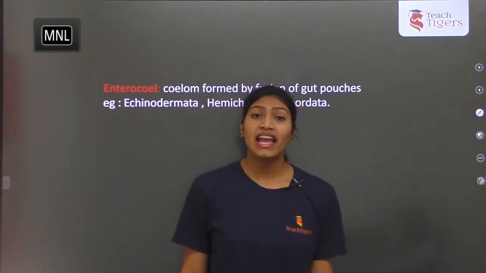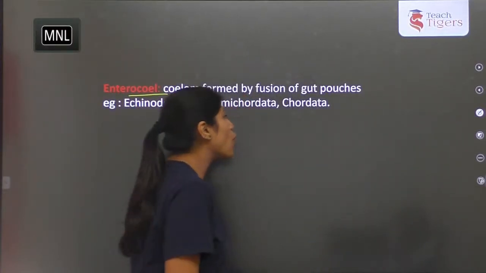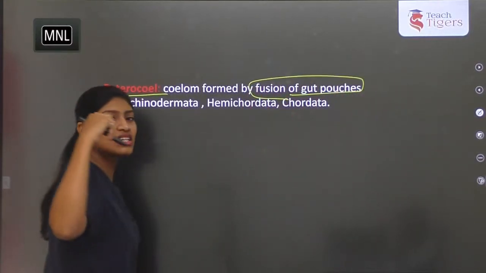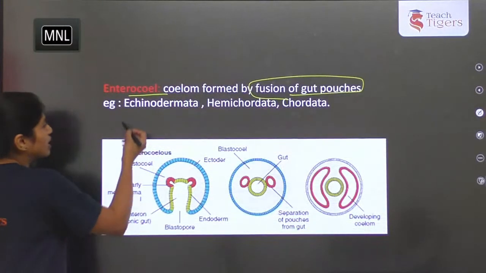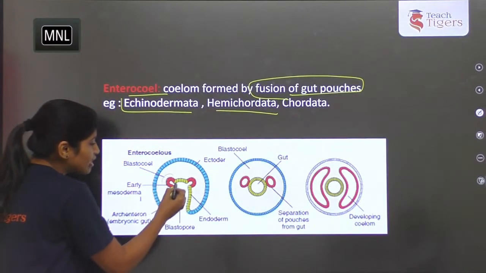Next one is enterocoel. Here the coelom is formed by fusion of gut pouches. This is the difference between the schizo and entero types. It is seen in echinoderms, hemichordates and chordates. Here you can see this.